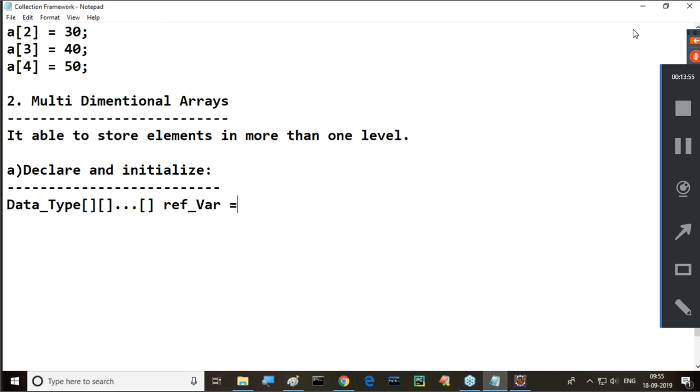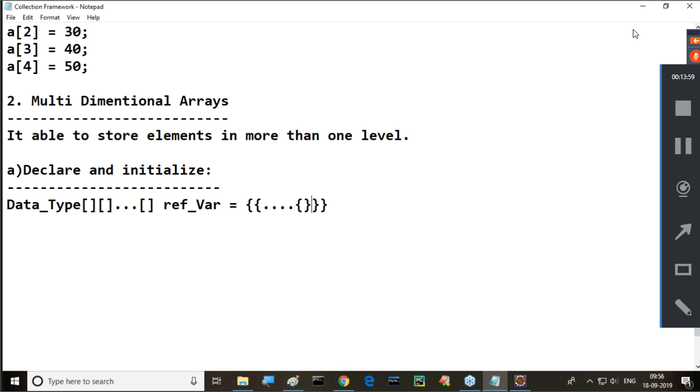Then after that, reference variable is equal to, I need to provide curly braces. This curly brace is representing the first dimension. Inside this, another curly brace is representing the 2nd dimension. Got it or not? Like this, and so on and so on.